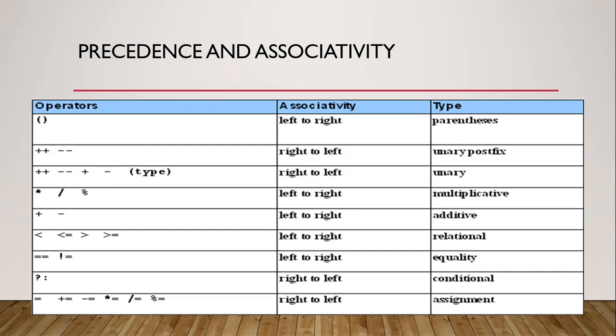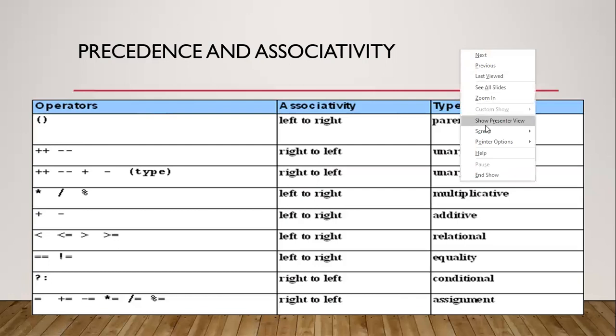Wherever in a mathematical expression we see brackets, that part will be calculated first. After that, we see the precedence of which one comes first.